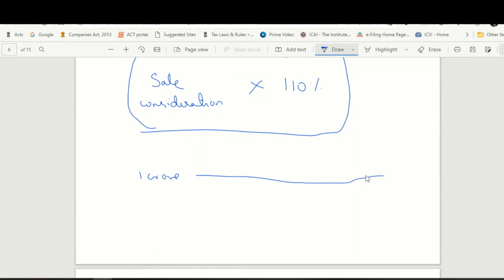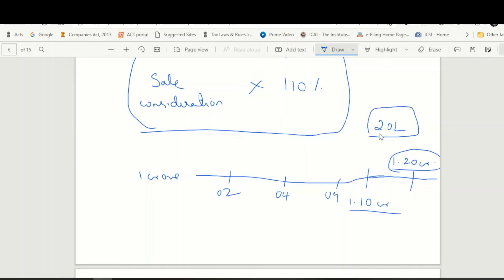110% of 1 crore rupees is 1 crore 10 lakh rupees. If stamp duty value is, let's say, 1 crore 2 lakh rupees, there will not be tax. 1 crore 4 lakh rupees, no tax. 1 crore 9 lakh rupees, no tax. But if the stamp duty value is 1 crore 20 lakh rupees, then the entire 20 lakh rupees will be taxed as income from other sources. This is the thumb rule that you will have to remember.